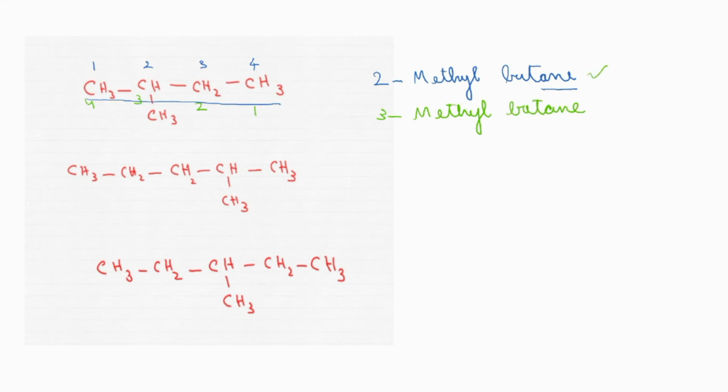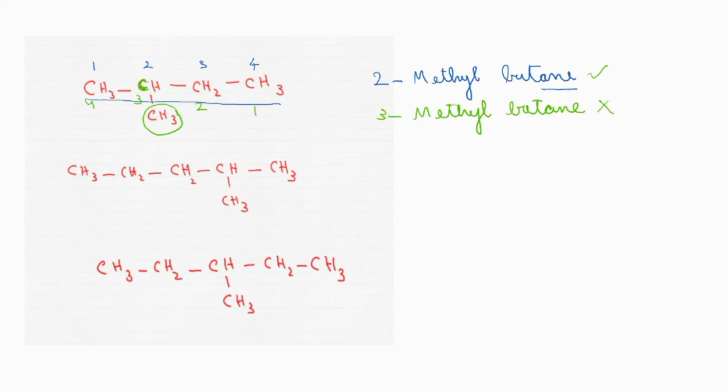The blue one is correct and the green one is wrong. Why? Because the methyl group attached carbon atom should be given more preference, or the least number should be given. First it should be considered. So that is the reason: this carbon atom to which the methyl group is attached should be given the least number. That numbering will be correct.